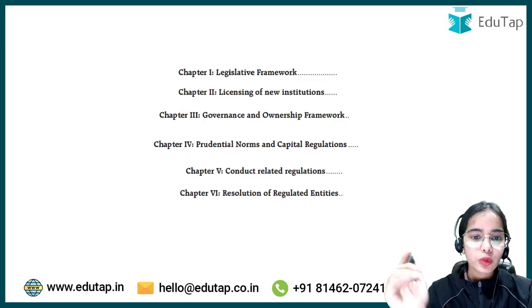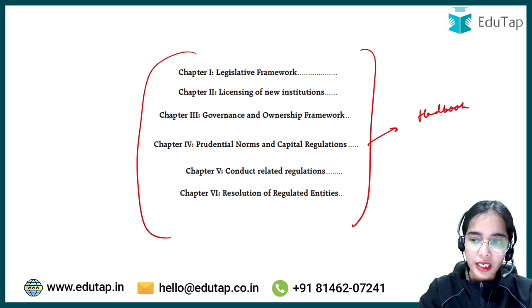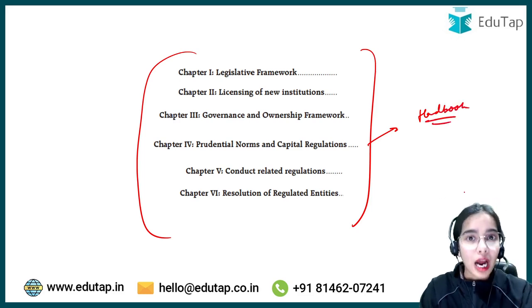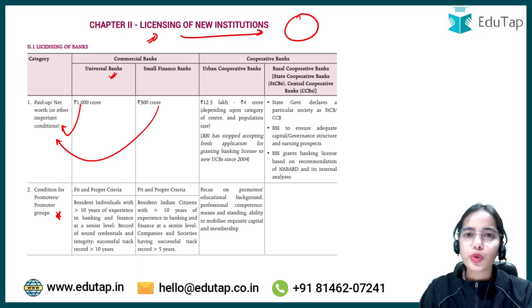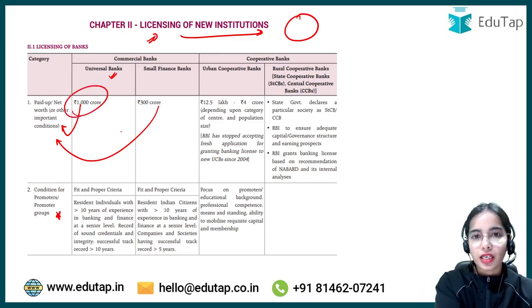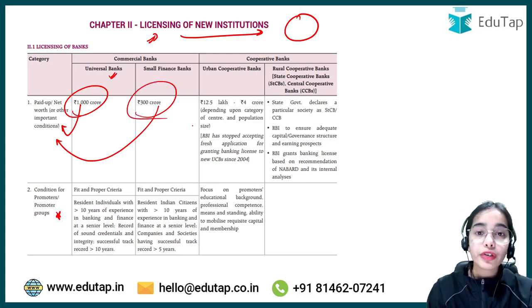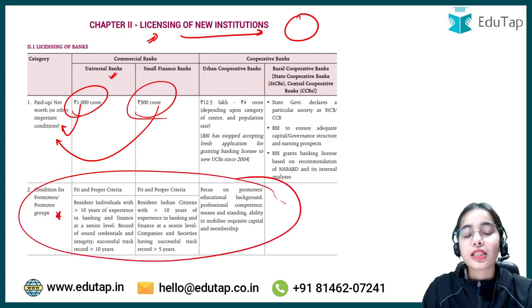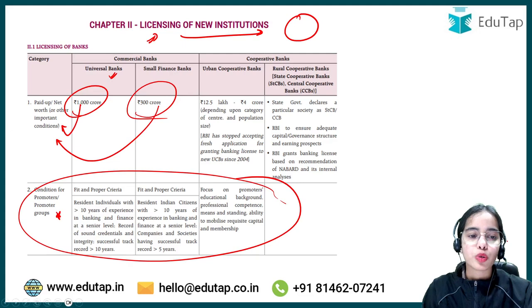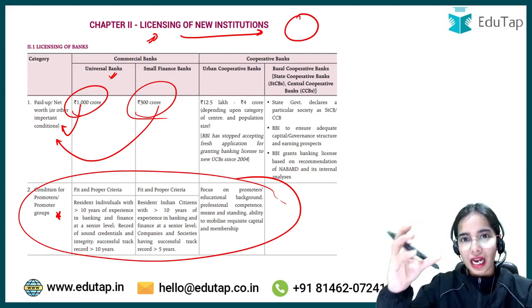Now these are the 6 chapters that are given in the handbook. And again, I'm telling you, do not worry that you will have to cram all of this. No. Let's say that a Universal Bank is in the news and you want to know its net worth. You can directly see it. If a small finance bank is in the news, you want to see the net worth, you can directly see it. If the fit and proper criteria is being discussed in the news, you can see that it is provided in a summary format.